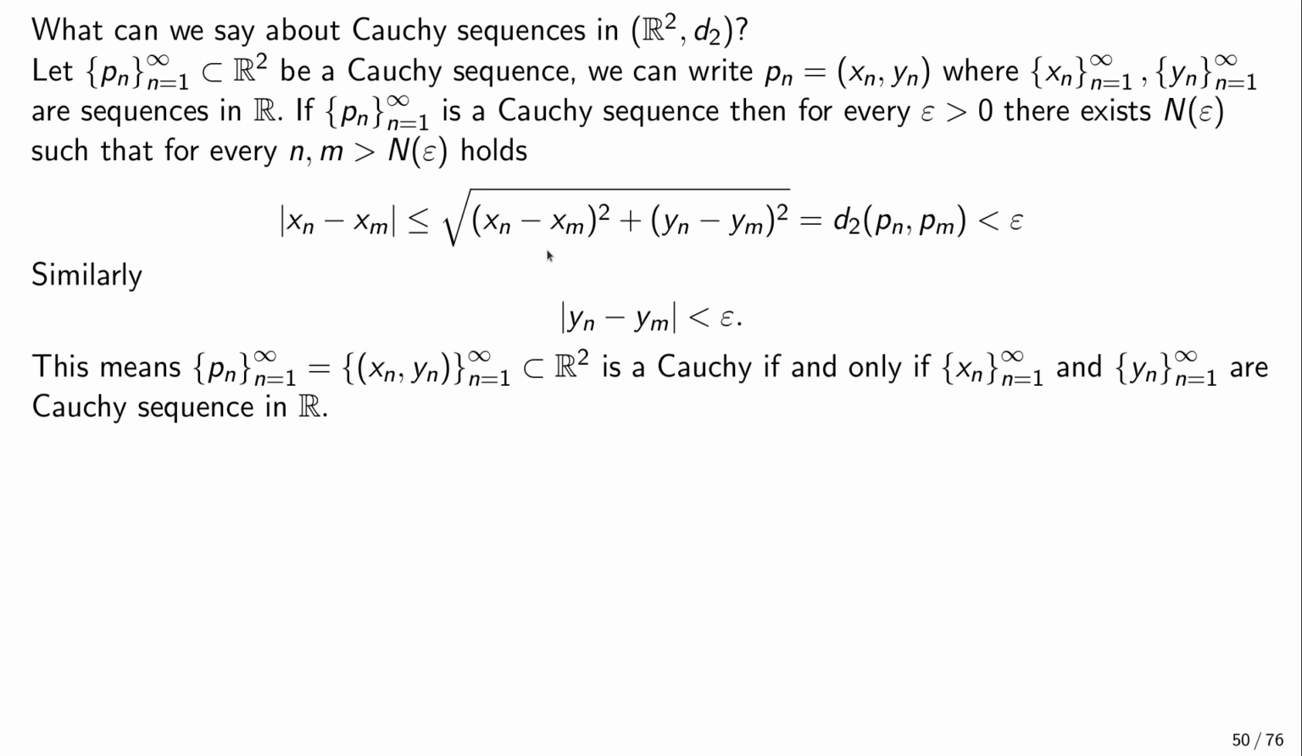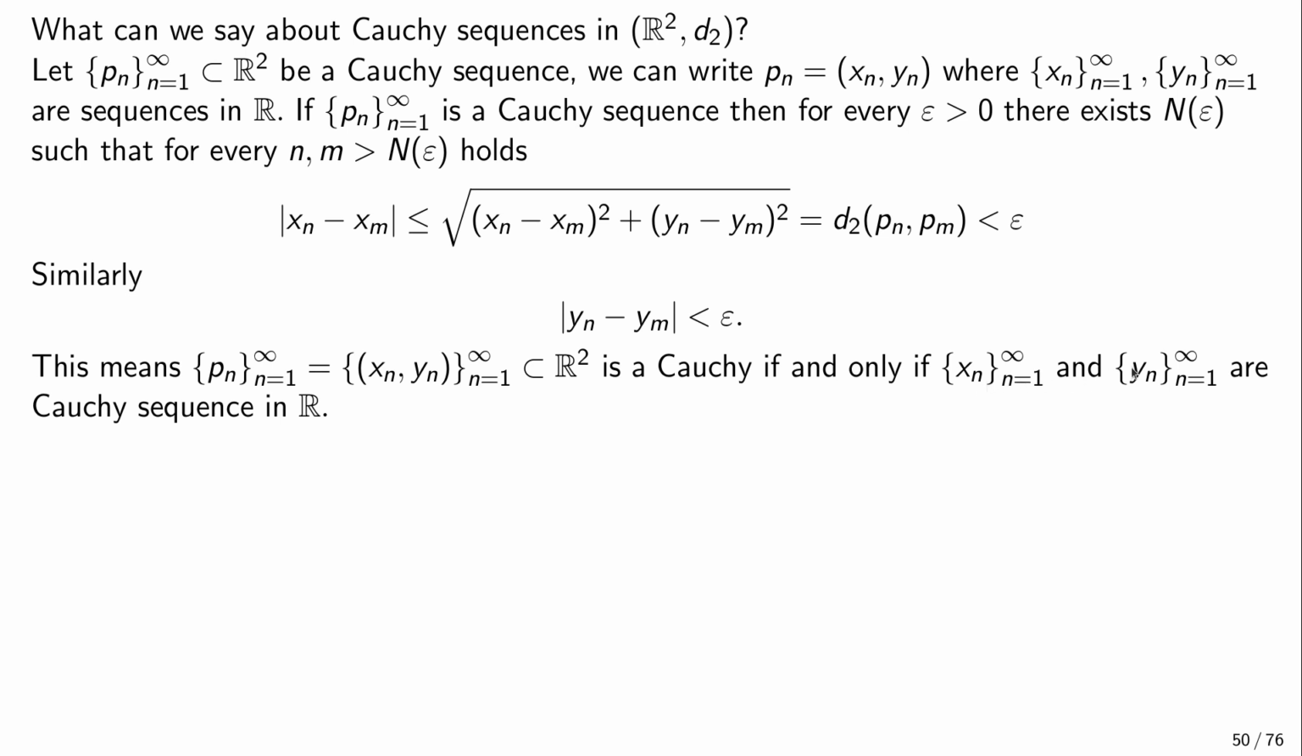And therefore, we have proved that if Pn is a Cauchy sequence in R2, then those are Cauchy sequences in R. And we can actually show that this works both ways. So we showed only the if direction. So if Pn is a Cauchy sequence, then those two are Cauchy sequences.